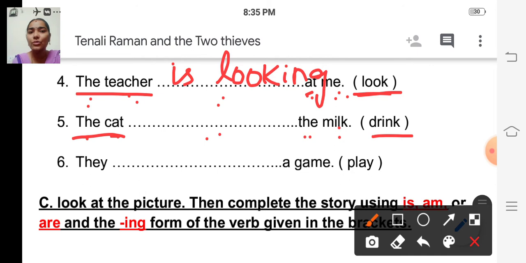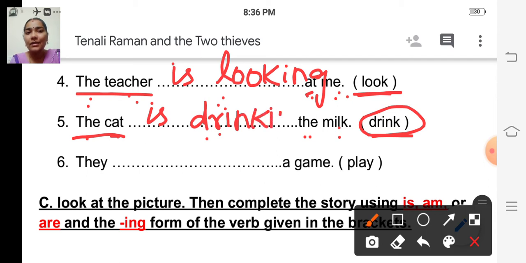So we have to use is. So the cat is, ing form of drink, is drinking. D-R-I-N-K-I-N-G. Drinking. The cat is drinking the milk.